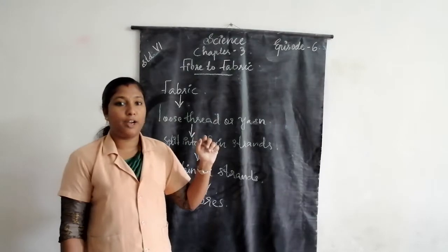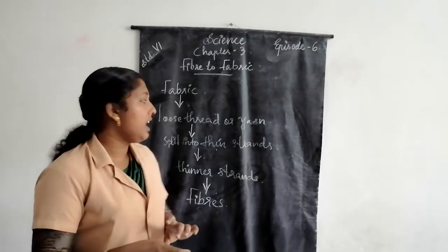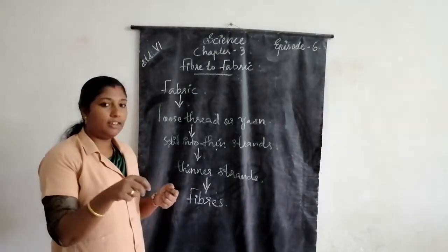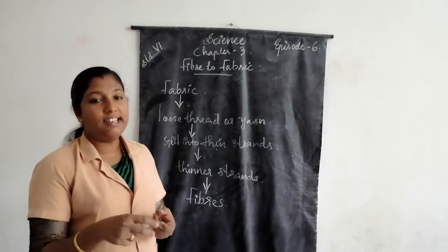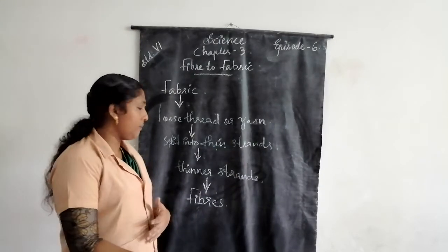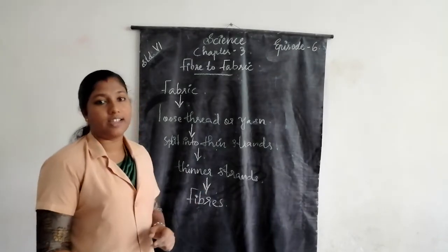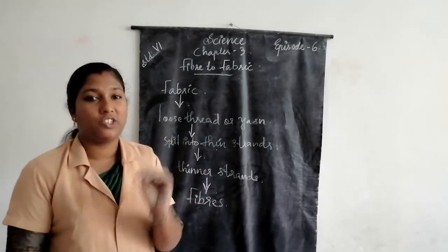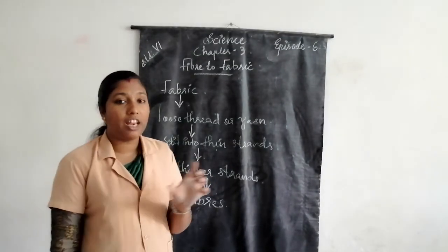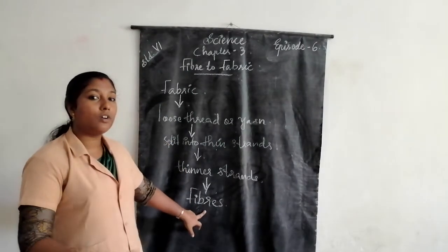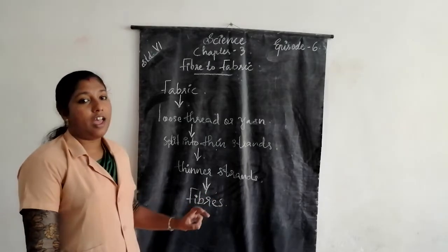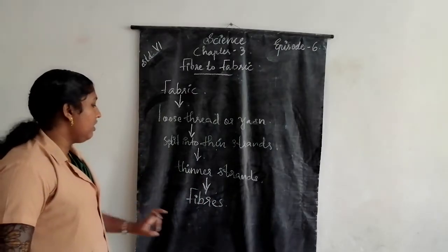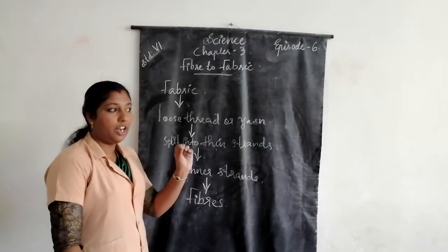Once again, fabrics are cloth materials. These cloth materials are made up of loose threads or yarns. If we split the yarn into thin strands, these thin strands are again made up of thinner strands. These are called fibers, filament-like structures. Thin, narrow, long structures are called fibers.